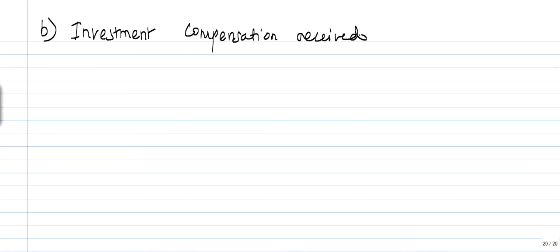Point number B, investment of compensation received by company as a result of a merger or amalgamation. For that also special resolution is required.